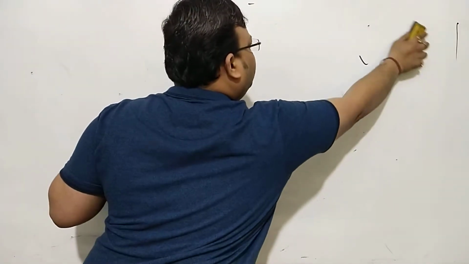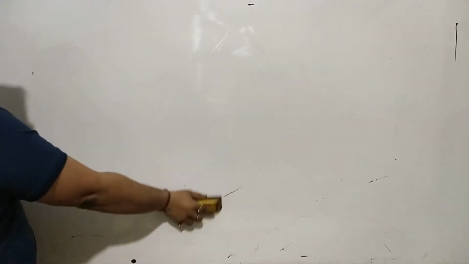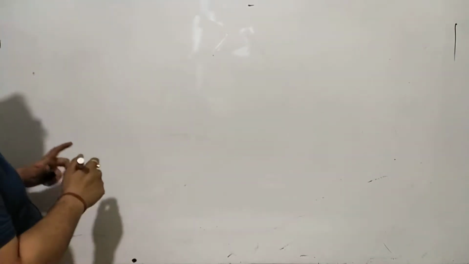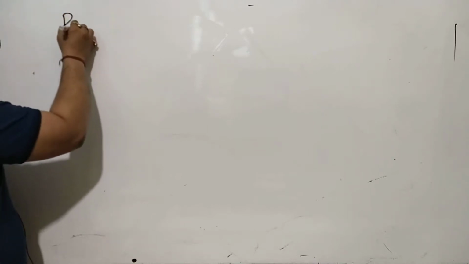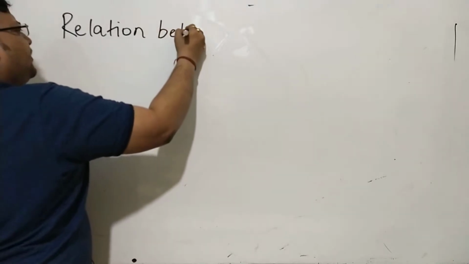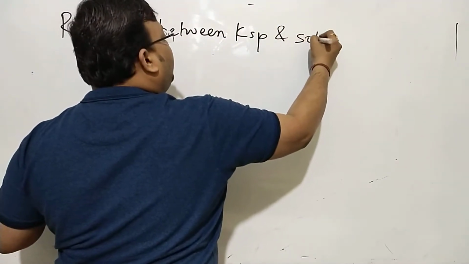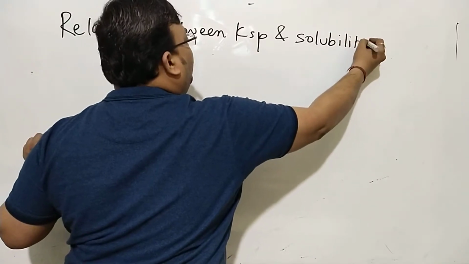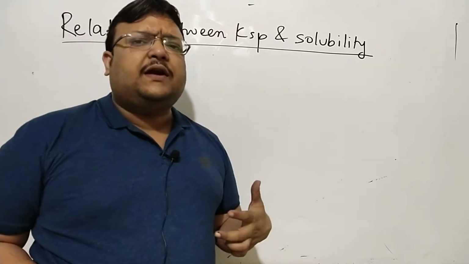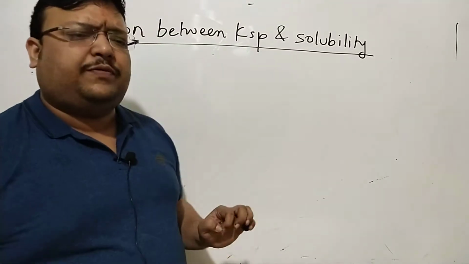And as I said, we will want to see how the two are related: solubility in moles per liter and the KSP for a less soluble salt. I did tell you solubility now is in moles per liter. Chances are till class 10, you were taught solubility in grams per 100 ml. Now everything will be in molarity, moles per liter.